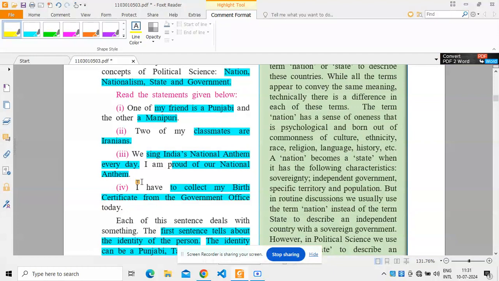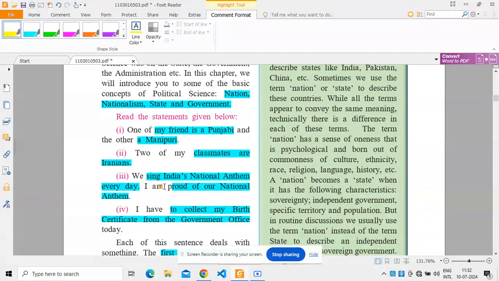And the fourth statement, I have to collect my birth certificate from the government office. It denotes the action and the particular service provided to the citizen of India by a government. So the first statements denote the regional identity, the cultural identity, the nationalism, and the importance of a government. And so here in this chapter, we will study all these concepts: nation, nationalism, state, and government.